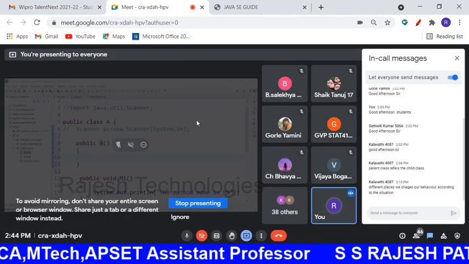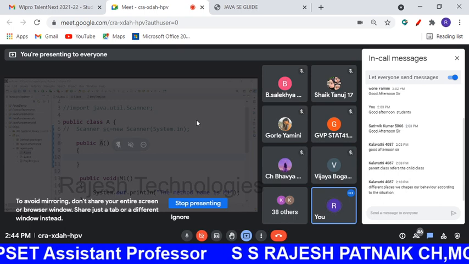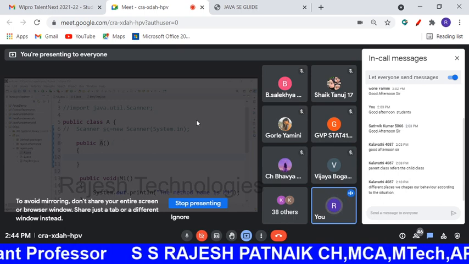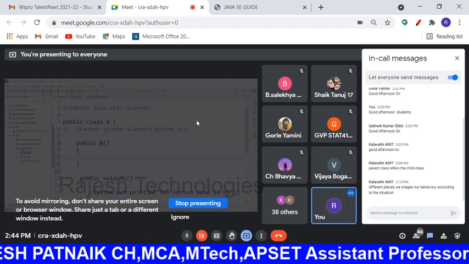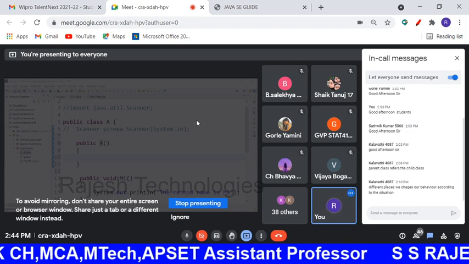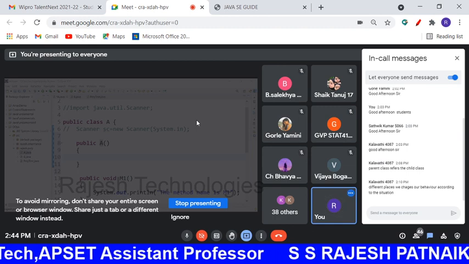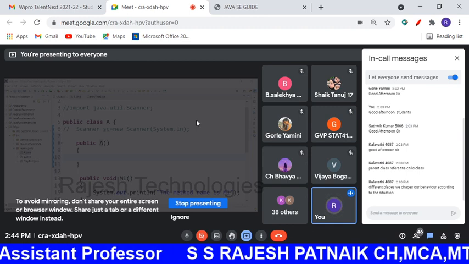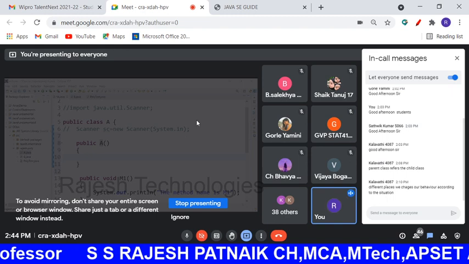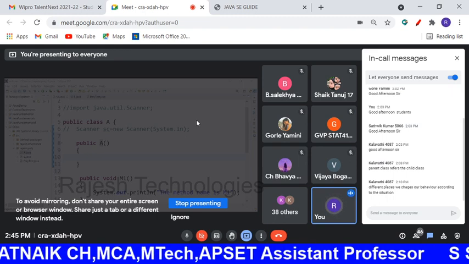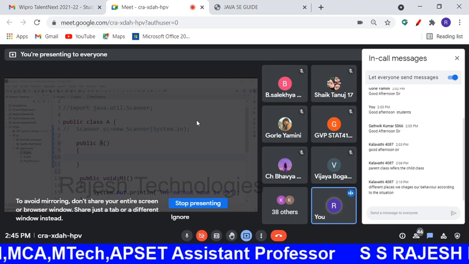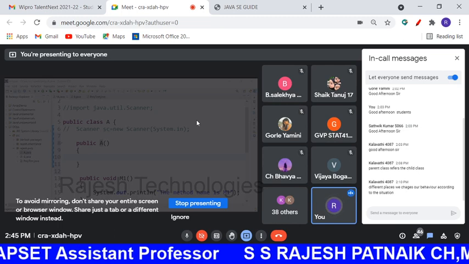I am telling the concept of constructors. If you do not create any constructor, the Java compiler will create a default constructor for you. Then somebody asks, sir, if the Java compiler will create a constructor for you, then why should we go and create a constructor?